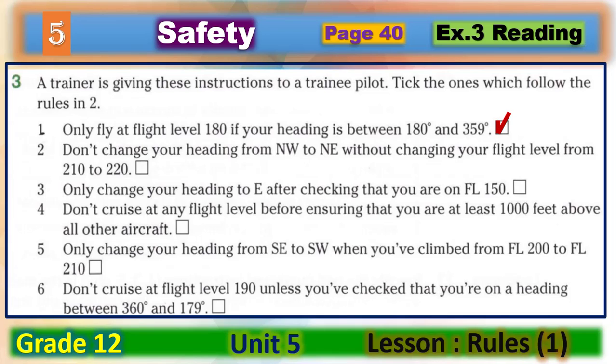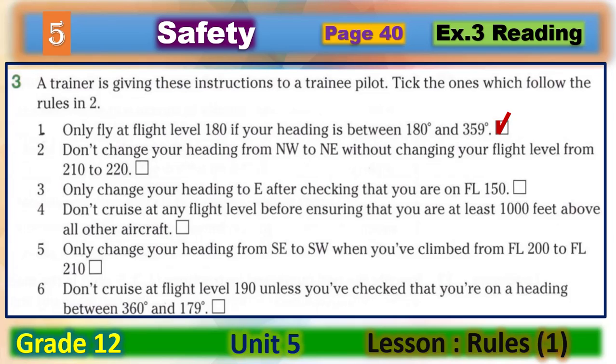Number 2, don't change your heading from northwest to northeast without changing your flight level from 210 to 220. No, we will leave this. This sentence is not following the rules in exercise number 2.